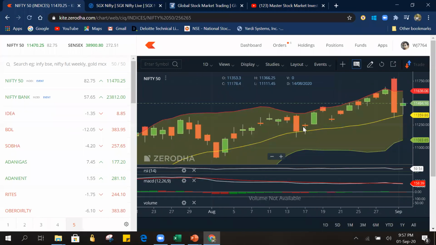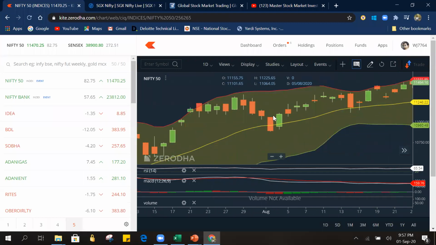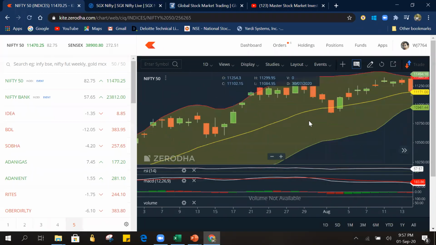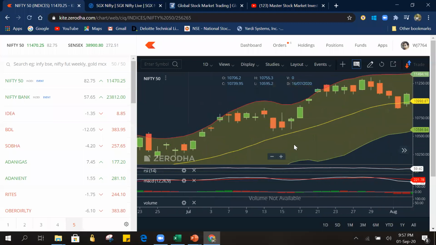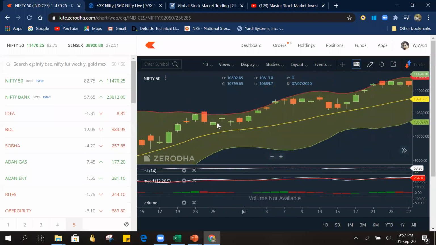So here we have a big red candle, but the next immediate candle is a complete green spinning top. Let's go on searching. So here we are having a hammer and we are having a doji. So this is the kind of thing we are looking for, to predict it.